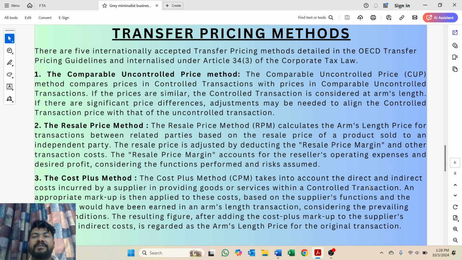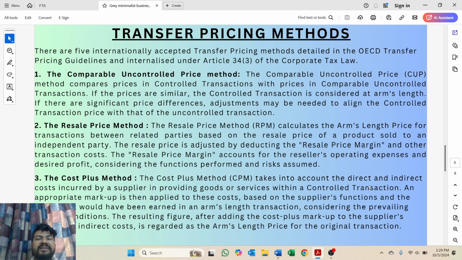We'll understand the methods of transfer pricing. Basically there are five methods accepted in transfer pricing law. Number one is the comparable uncontrolled price method. This is also known as the CUP method. In the CUP method, what we do is compare the price of the controlled transaction with the price of the uncontrolled transaction. And if the price is similar, then the controlled transaction is considered to be at arm's length price. If there is a significant difference between the prices, in that case adjustment will be needed to align the controlled transaction price with the uncontrolled transaction price.